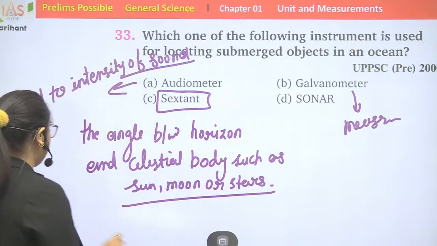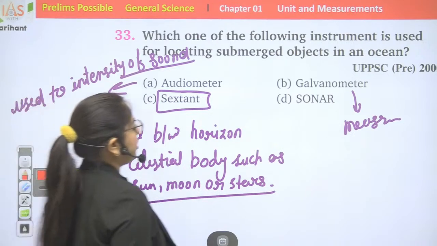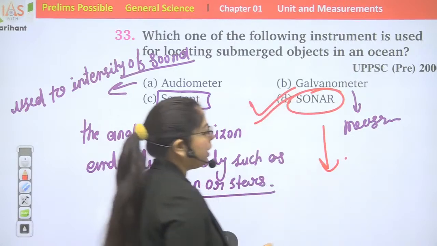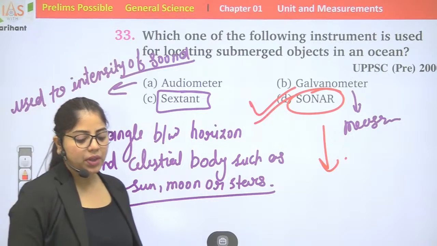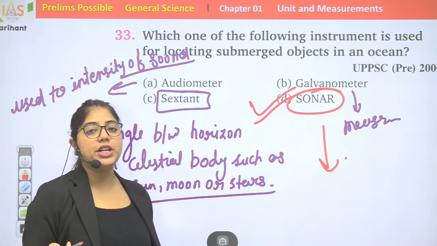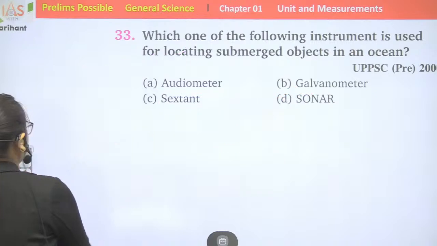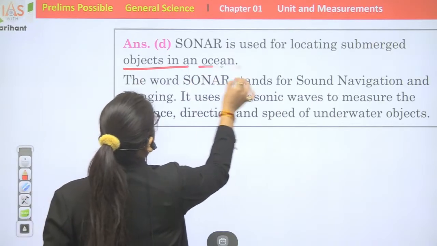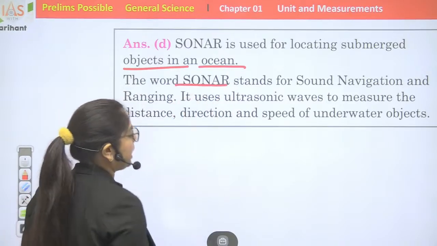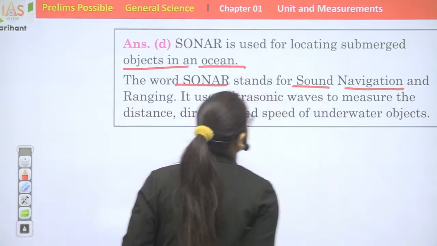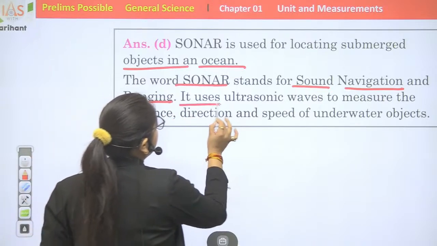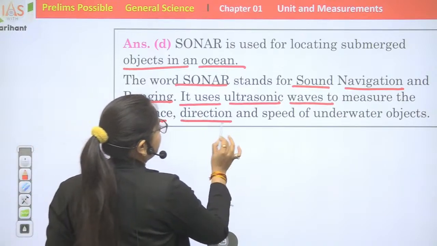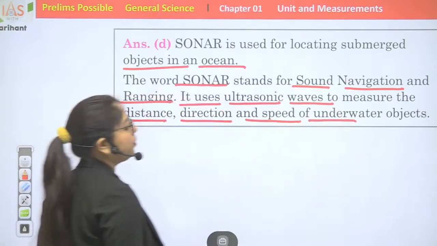Correct answer will be option number D, sonar. Sonar stands for sound navigation and ranging. Sonar is used for locating submerged objects in an ocean. It uses ultrasonic waves to measure the distance, direction and speed of underwater objects.